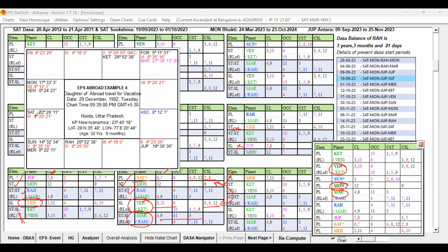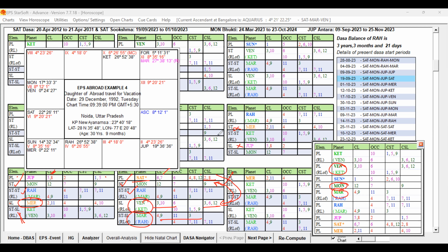Now, Saturn is posted in its own sign, though it is having some weakness. That is also getting the influence of this Moon and Venus. And of course, Moon and Venus are also getting the influence of Saturn. But the weakness, the source planet's strength, is getting reduced by the favorable, strong star lord and sublord planets, right?